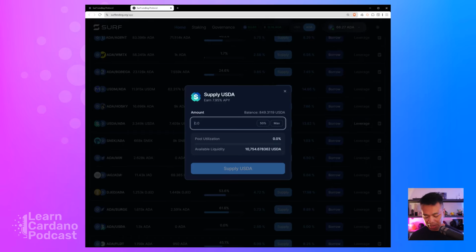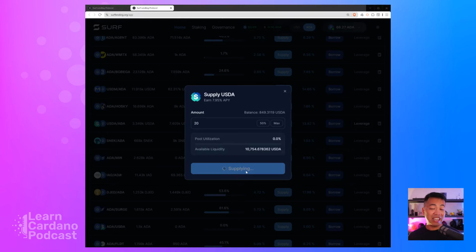So I'm going to go ahead and click on supply. I'm going to type in the amount of USDA that I want to supply into this pool. And as this is just an example, I'm just going to put in 20 USDA. You can see my balance here. I have 849. I can click on 50 percent or max. But like I said, in this case, I'm just going to use 20. So I'm going to click on now supply USDA.